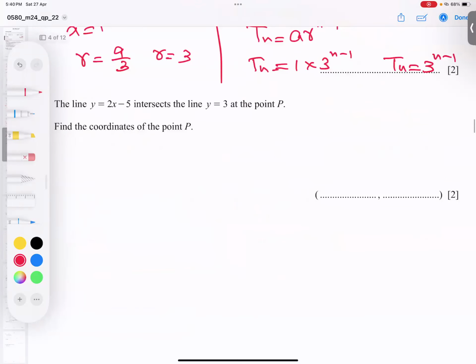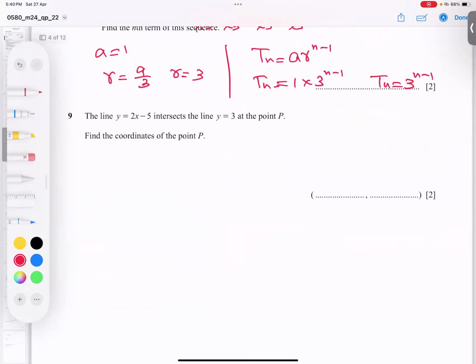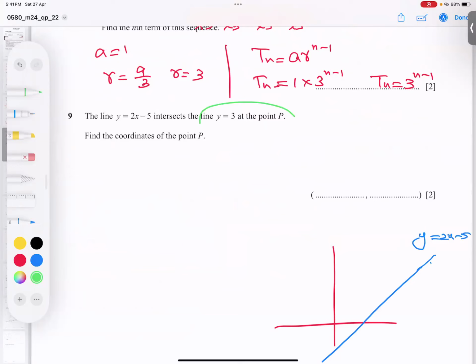And now I talk about line intersection. For example, I show you just an idea. This is a line, the blue line. It is cutting through -5 on the y-axis. So this is a line, for example, y is equal to 2x minus 5. And there's a line y equal to 3. All of you know the equation of the x-axis is y is equal to 0. This is y equal to 1, y equal to 2, and y equal to 3. So it means this is very clear. This line is passing through 3 and is called y is equal to 3.